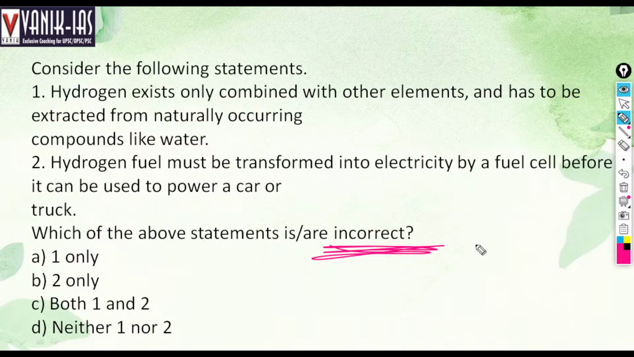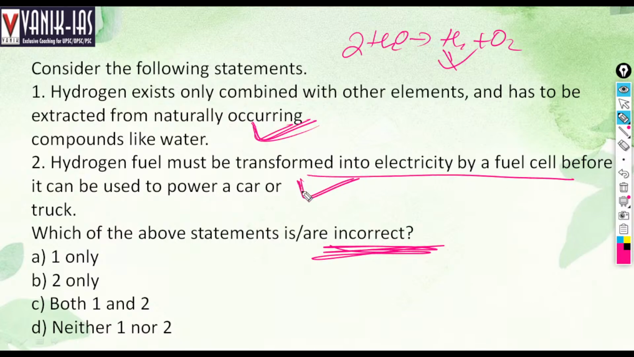Right. So here both are correct. Hydrogen is created on the basis of electrolysis, 2H2O breaking down into H2 and O2. This hydrogen is used as hydrogen fuel, green hydrogen, so this is right. This will be transferred into a fuel cell, that means converted into a direct source of energy, and then that battery will be used in a truck. So both options are right. Nothing is incorrect. So D is the answer.